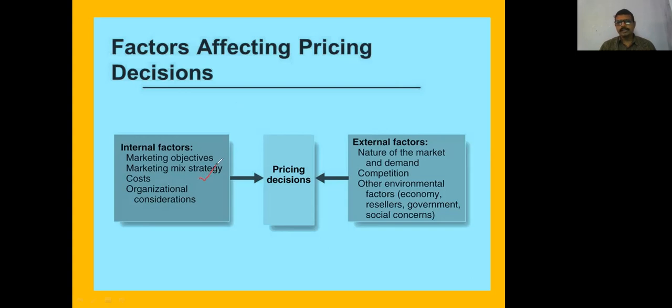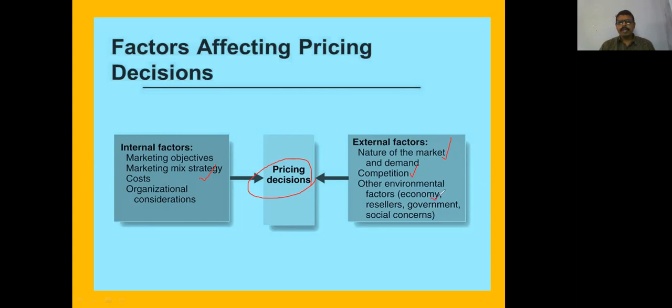Marketing mix strategy: pricing is decided as one of the marketing mix strategies. The marketing mix consists of the 4 P's: product, price, place, and promotion. A pricing decision is taken based upon all these elements, and it will affect the nature of the market. Sometimes the demand might be high or low. If the demand is high, product price is lower. If the prices are high, demand will be reduced. If the competition is high, pricing is low. If the competition is low, pricing is high.